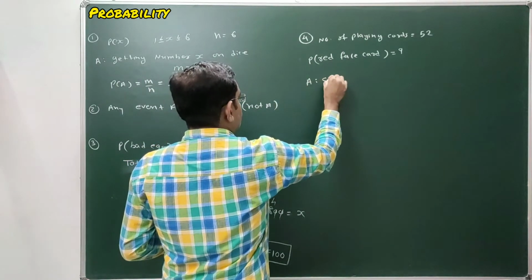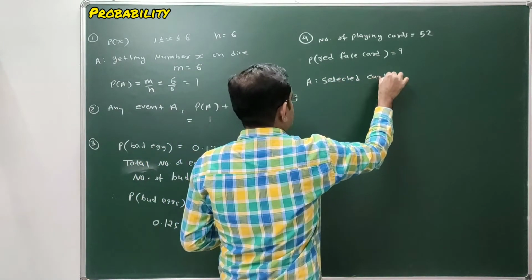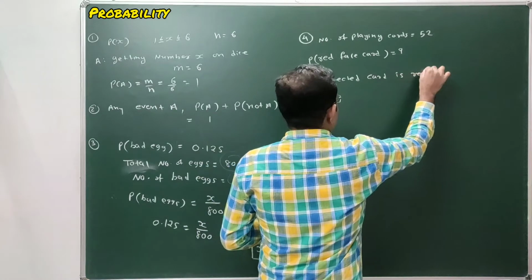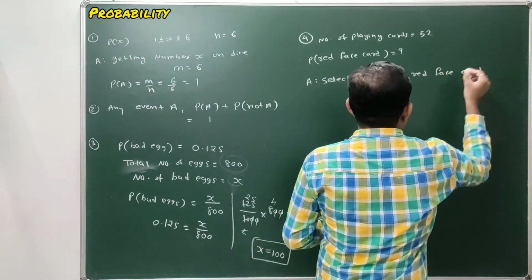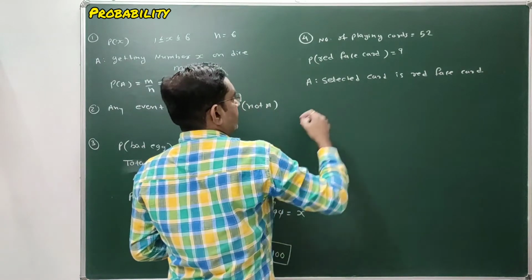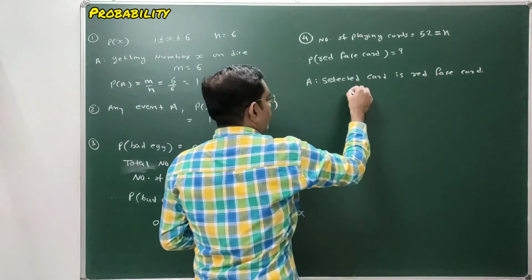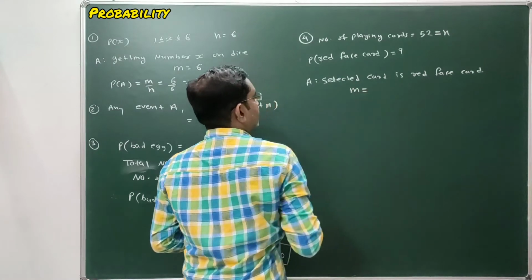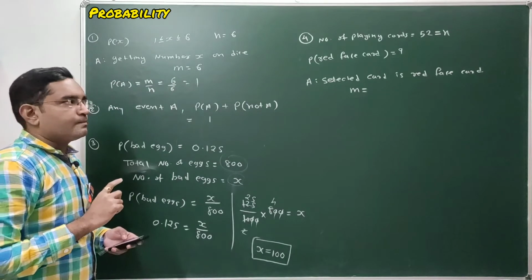Selected card is a red face card. The number of cards is 52, that is the value of n, and the number of favorable outcomes is the red face cards. So how many red face cards are there in total?